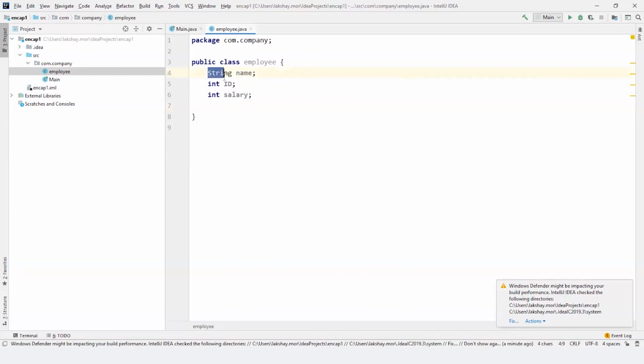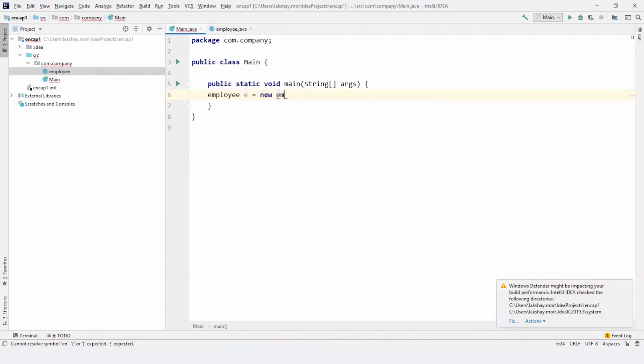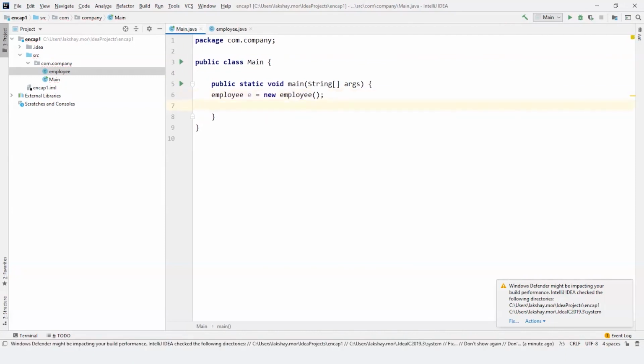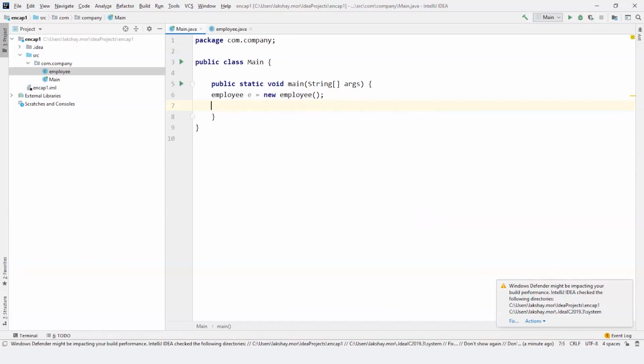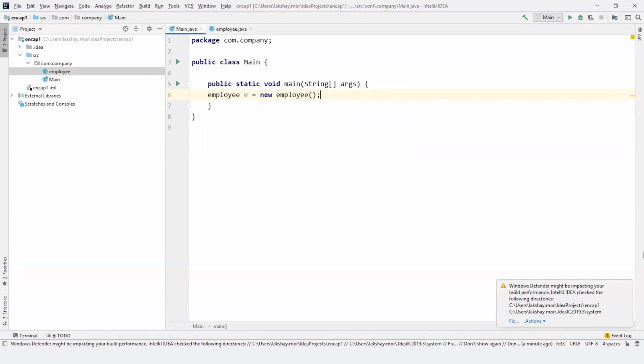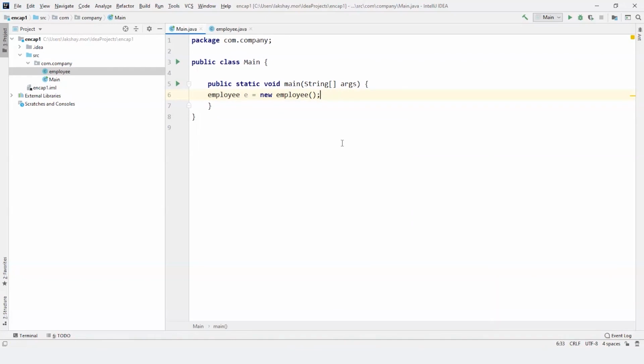So I can easily use these variables in our main program by creating object of the class. So let me just create the object. Employee e is equal to new employee. Now I can use e.id, name or salary, anything I need to. But this program is about encapsulation. So this is an easy program we can do, but in order to secure our programs when we have a large number of programs and large number of lines in a program, we need encapsulation at that time so that data can be secured. So for that, I'm gonna name it as private.